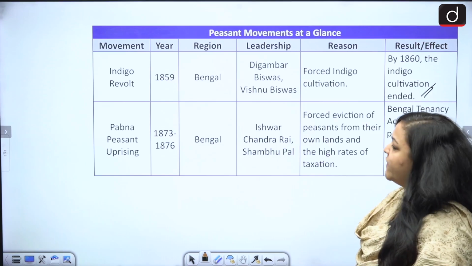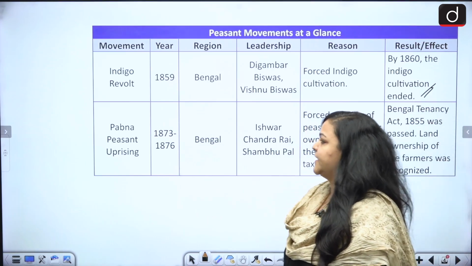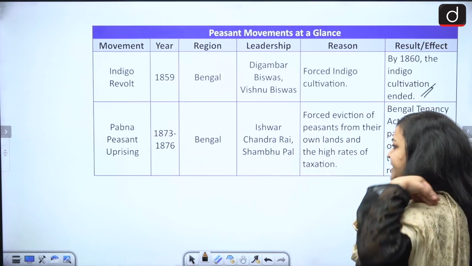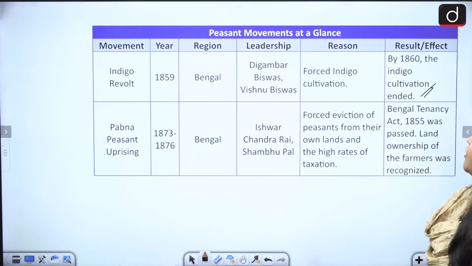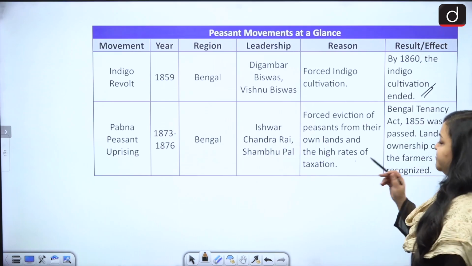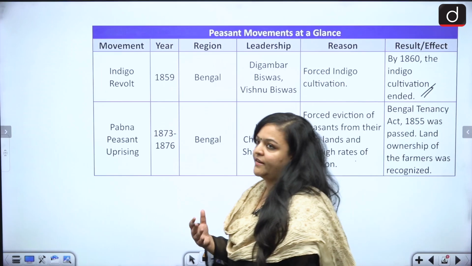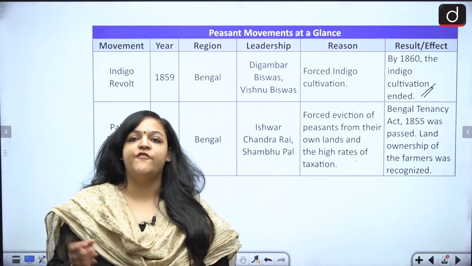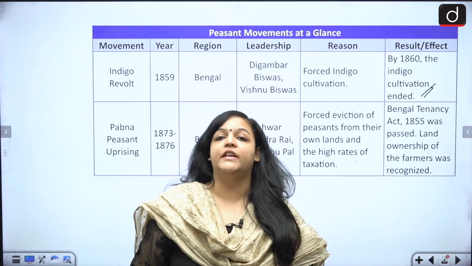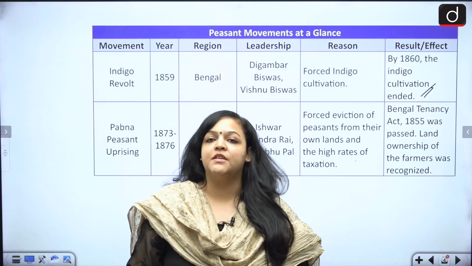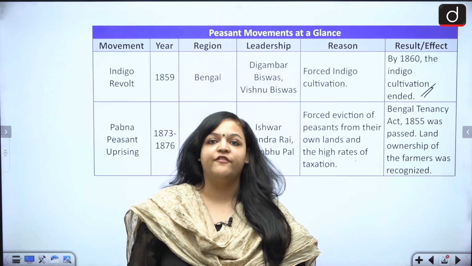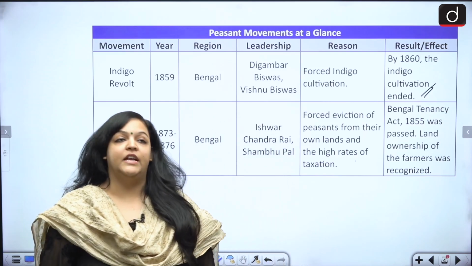Fine. Then we have the Pabna peasant uprising, 1873 to 76, Bengal. Ishwar Chandra Rai and Shambhu Pal. Forced eviction of peasants from their own lands and high rates of taxation. So when the peasants failed to pay their taxes, the peasants were forced to evict from their own lands, which obviously was not a good thing, because this was not a rented land for them. This was their own land.